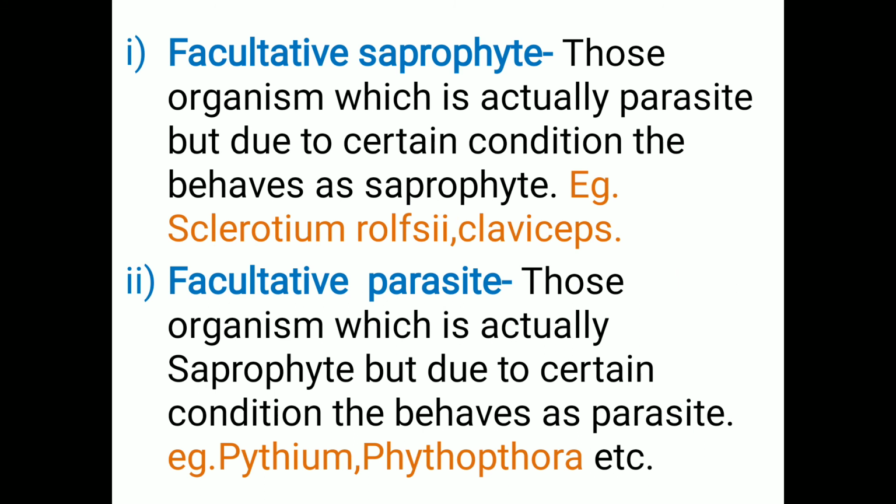Next, the necrotrophs are again divided into two types, that is facultative saprophyte and facultative parasites. So facultative saprophyte means what? Those organisms which are actually or originally parasitic in nature, but due to certain unfavourable environmental conditions behave as a saprophyte, are called facultative saprophytes. Then facultative parasite, just opposite to facultative saprophyte: those organisms which are actually or originally saprophytic in nature, but due to certain environmental conditions behave as a parasite. For example, Pythium fungus or Phytophthora fungus.